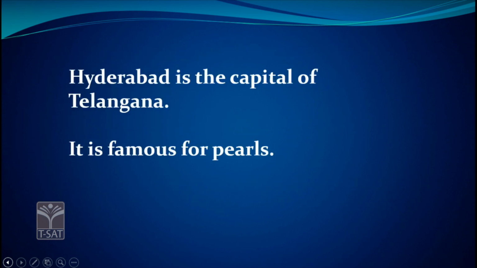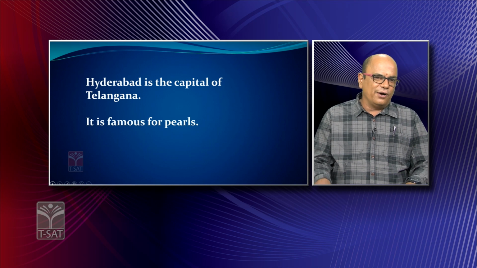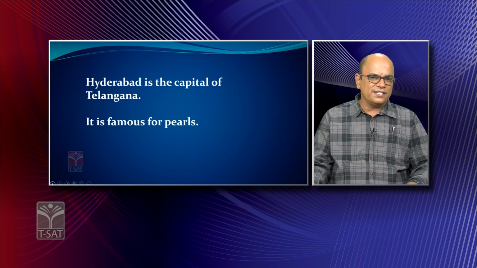Let us see the second sentence. Hyderabad is the capital of Telangana. It is famous for pearls. We can say simply, Hyderabad is the capital of Telangana and it is famous for pearls. Very simple. But how can we combine these two sentences using a relative clause?